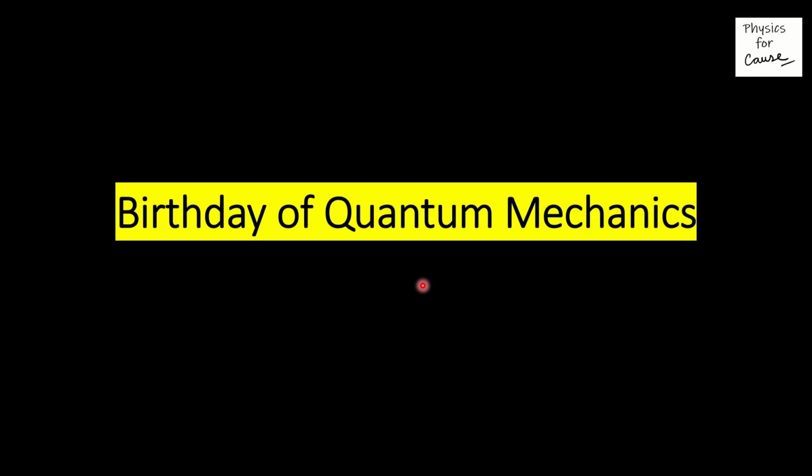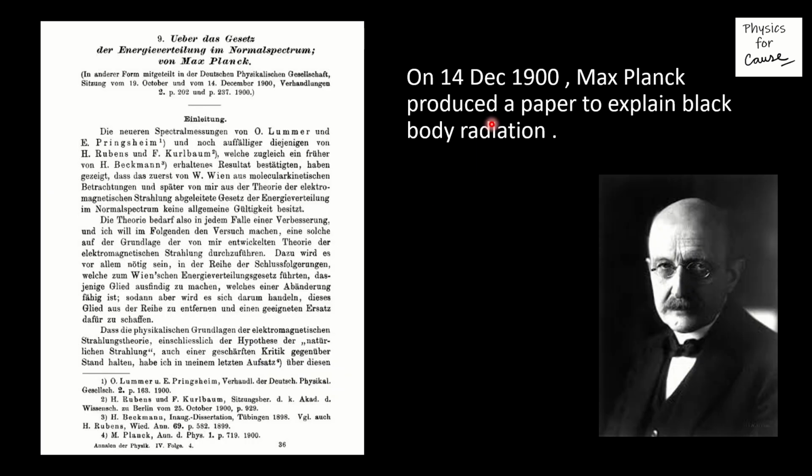Next we are going to talk about the birth of quantum mechanics. This date is very remarkable: 14th December 1900. Why? Because on this date, Max Planck, whose picture you are seeing on your screen, a famous physicist, produced a paper to explain the black body radiation.